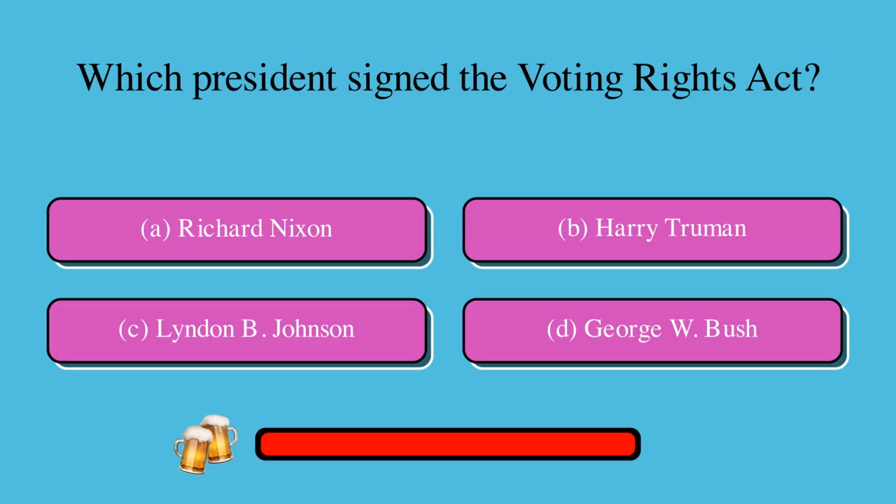Which president signed the Voting Rights Act? Is it A, Richard Nixon, B, Harry Truman, C, Lyndon B. Johnson, or D, George W. Bush? The correct answer is C, Lyndon B. Johnson.